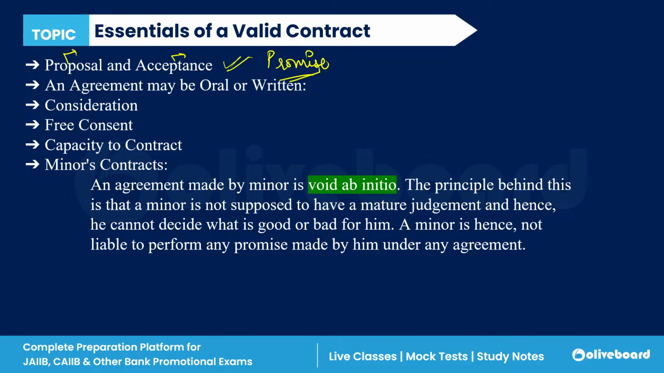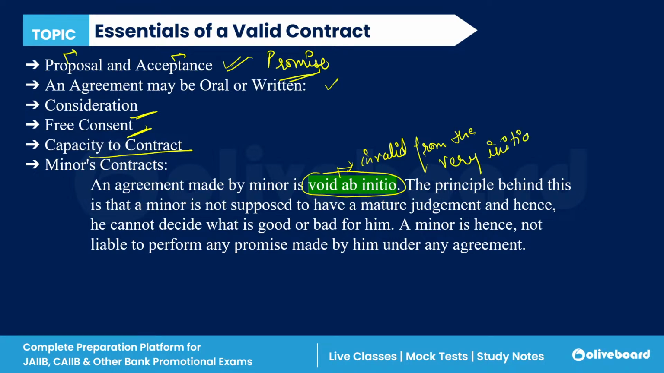An agreement can be oral or it can be in writing, right? There should be a consideration. It should be made with the free consent of the parties, and the person should have the capacity to contract. Lastly, the minor contract. A very important thing: an agreement made with a minor is considered void ab initio, meaning it is invalid from the very initial stage.